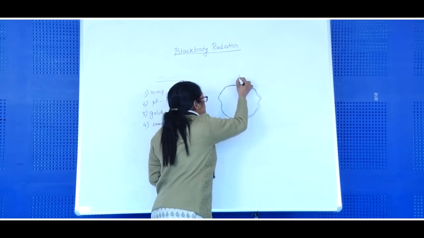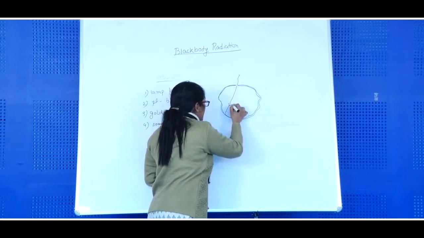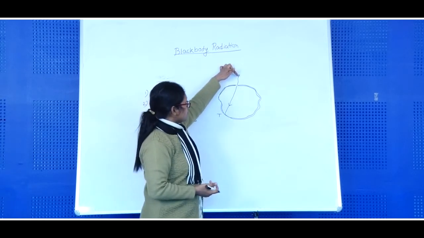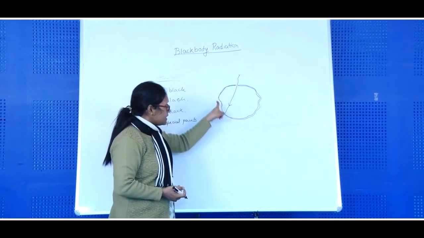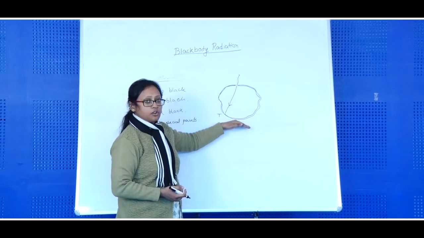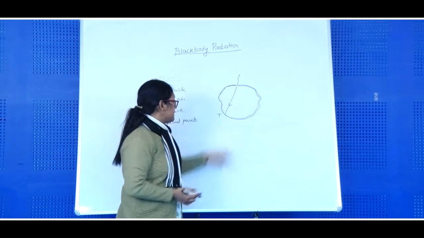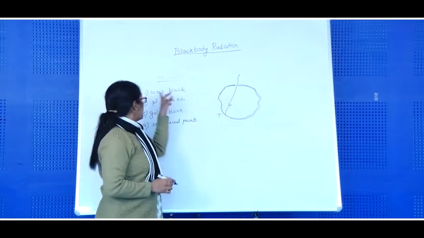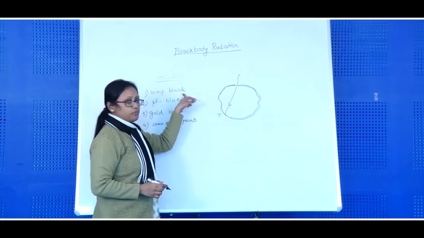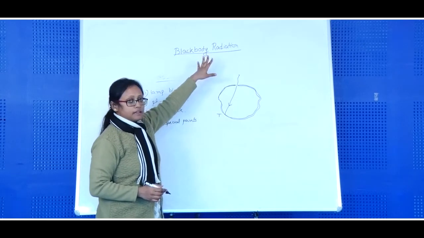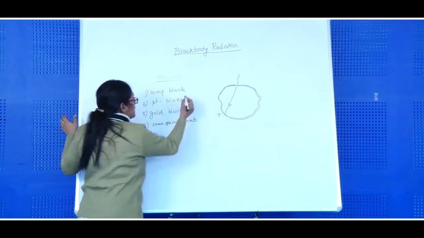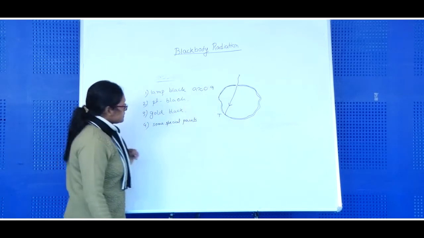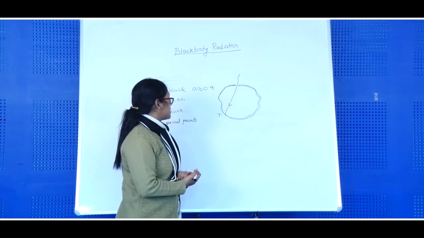If radiation passes through this hole, and it is maintained at constant temperature T, and a ray is incident on the surface of this evacuated enclosure, then it will be absorbed by that surface. We have coated the wall with lamp black, which is taken close to a perfect black body, where absorption is almost 0.9. So it can be taken as a perfect black body.